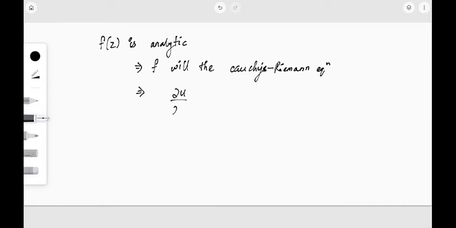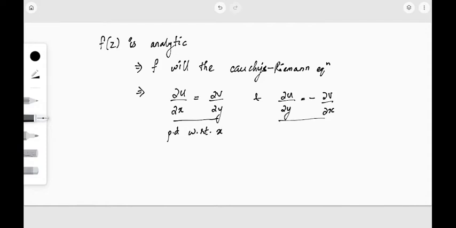Dou u by dou x is equal to dou v by dou y, and dou u by dou y is equal to minus dou v by dou x. Now I'm going to partially differentiate the first equation with respect to x, and the second equation with respect to y.